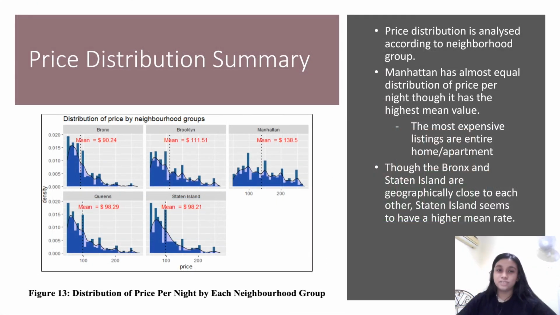The next data visualization is to visualize the price distribution summary by neighborhood groups. From this data visualization, we can see that Manhattan has the highest mean price value and the lowest is from the Bronx.